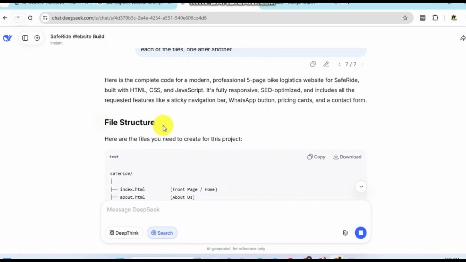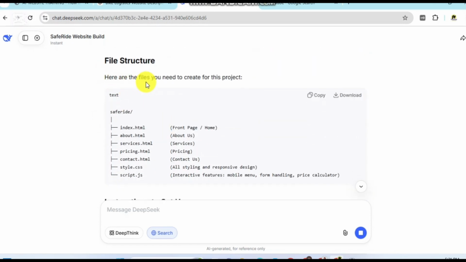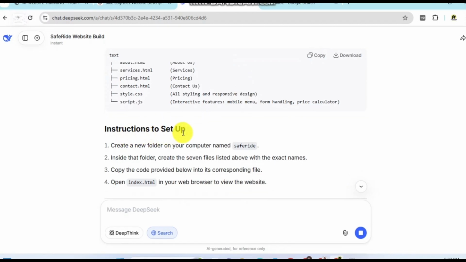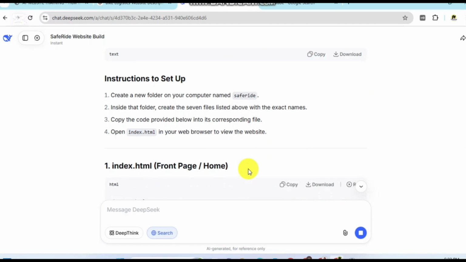So this is the file structure. It's telling you here are the files you need to create for this project. In the next video, subsequently, I'll be showing you how to create these files. Once you create all these files, then all you have to do is copy the code for this file, paste it, copy the code for this file, paste it. Now the instruction to set up: create a new folder on your computer, name it save-write, inside the folder, create the 7 files listed above, copy the code below, and all that.